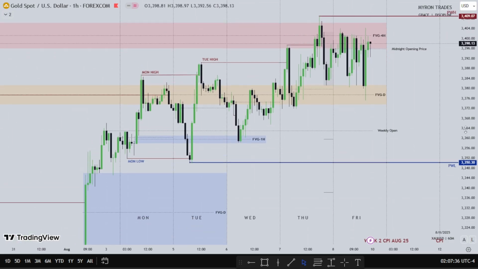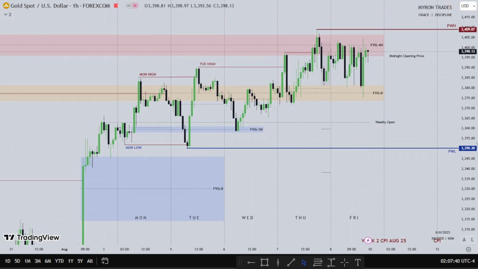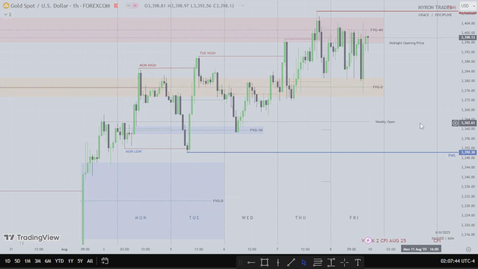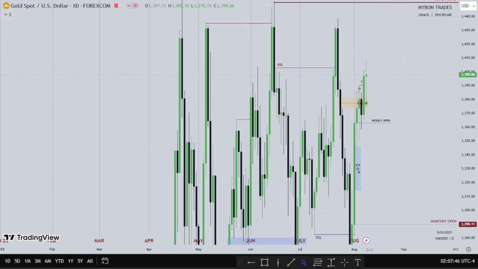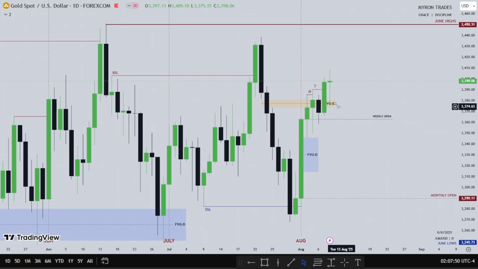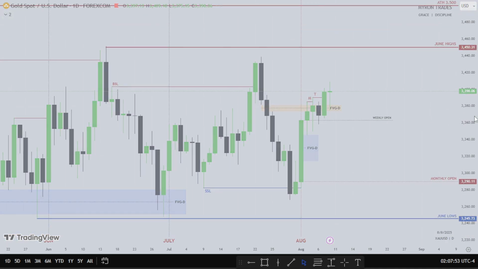So these are just scenarios I'll be expecting price to play, any one of them, for the new week on gold. So that's it on gold. Be looking for higher prices on gold, a drop down to go higher or a continuation. So let's head on to our last pair of the day.